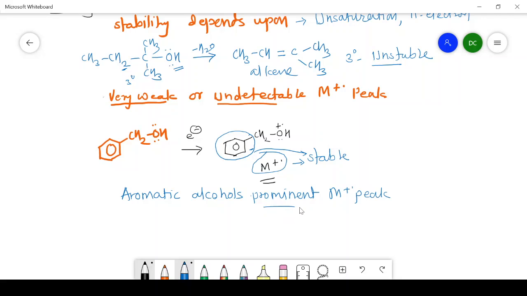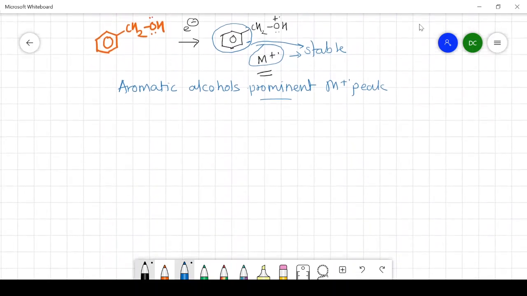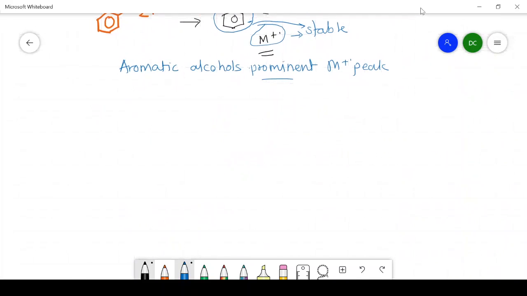So I hope that you have carefully studied and understood the ionization process in the case of alcohols. Now we will turn towards the fragmentation patterns of alcohols: how the alcohols are fragmented and how the bond breaking occurs during fragmentation. That is what we are going to study in this point. In the case of alcohols, there are three types of fragmentation patterns. The first one is alpha cleavage, the second is dehydration, and the third is rearrangement.